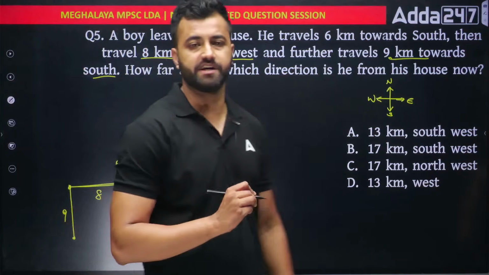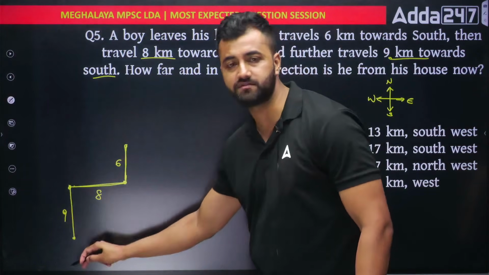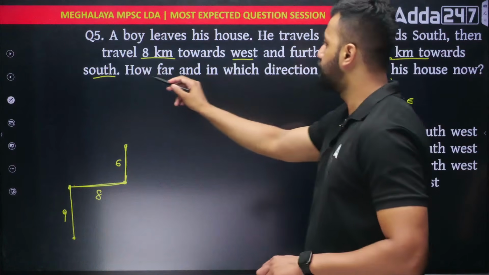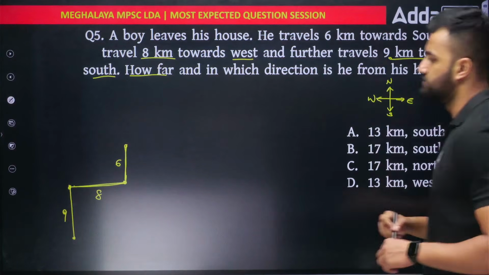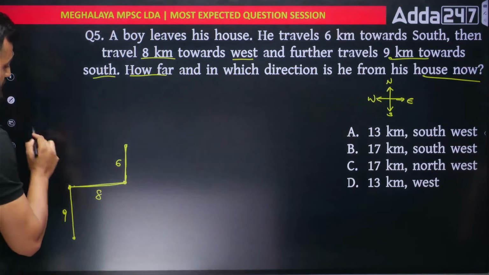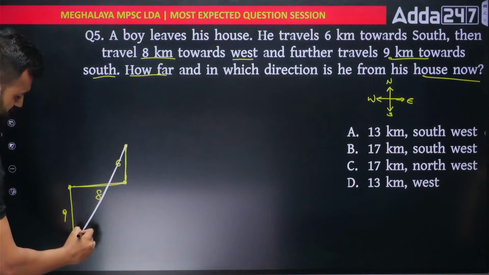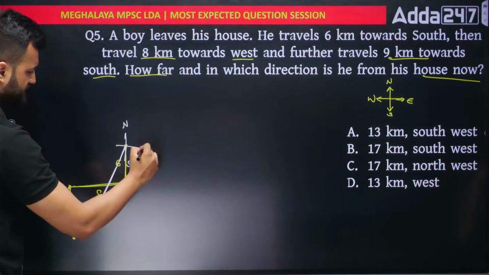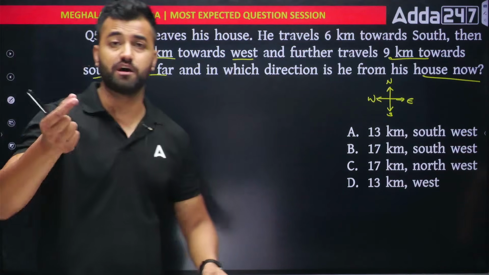Okay, our diagram is ready. He started from here. He went 6 kilometers south, then 8 kilometers west, and then 9 kilometers south. He reached this point. Now what's given? How far, which means what is the distance, and in which direction is he from his home now? So this was the house. If I look from the house, where is he? He is out here at the bottom like this. What direction is this, my friend? Just make a cross out here and see. Here we have north, here we have south, east and west. So we can notice that it's in between, southwest. So the answer should be southwest direction.